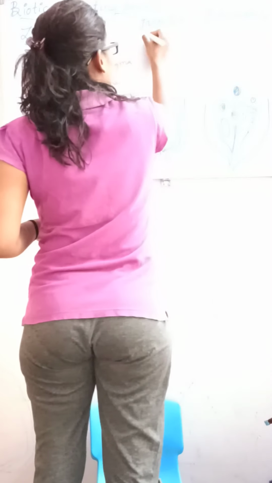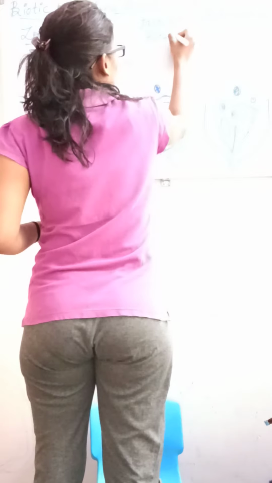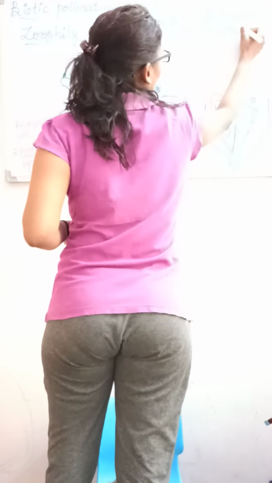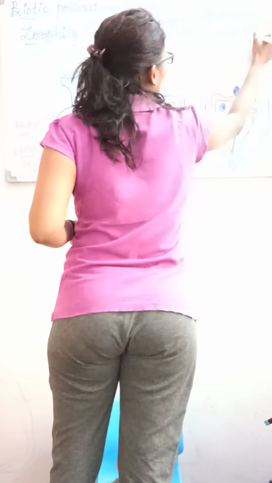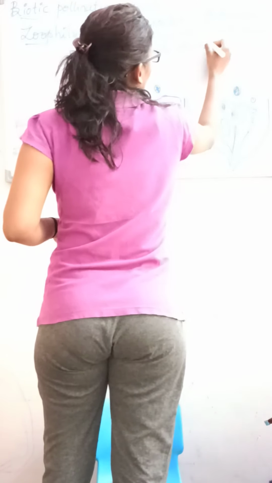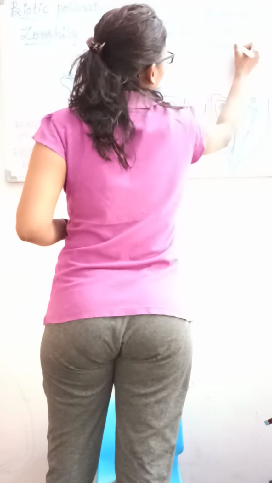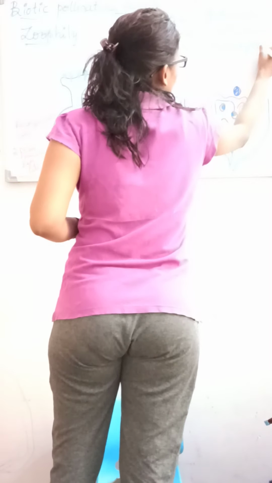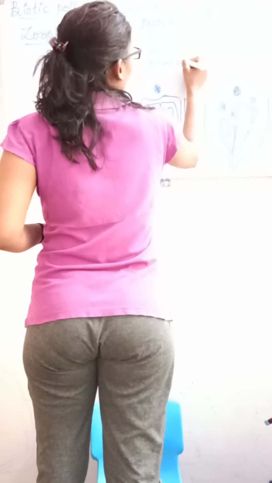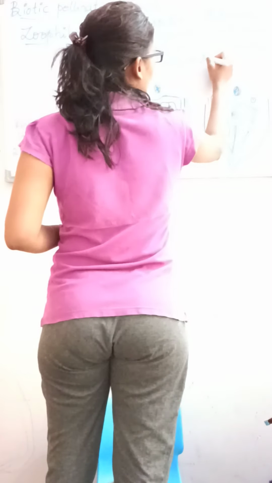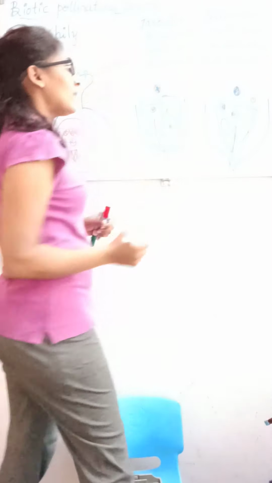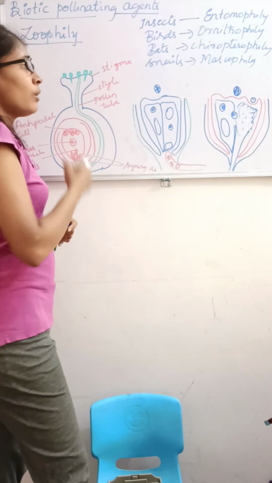If it is by birds, ornithophily. If it is by bats, chiropterophily. If it is by snails, malacophily. Even ants and beetles also pollinate.